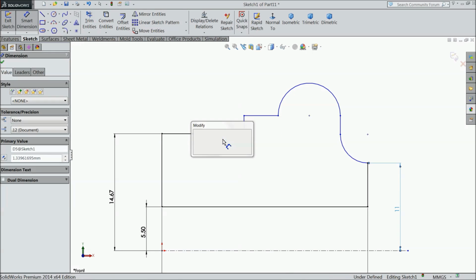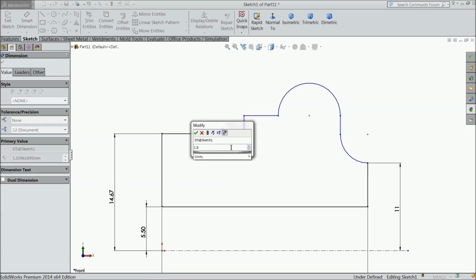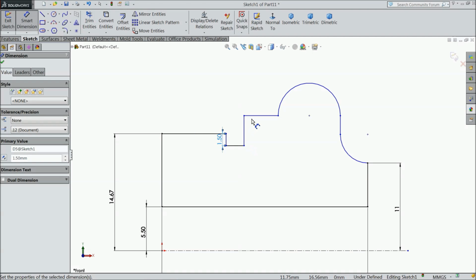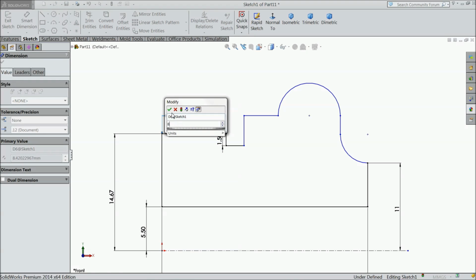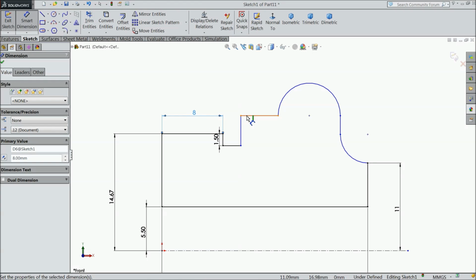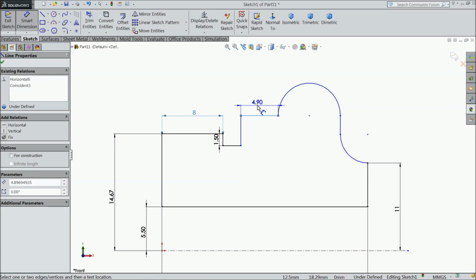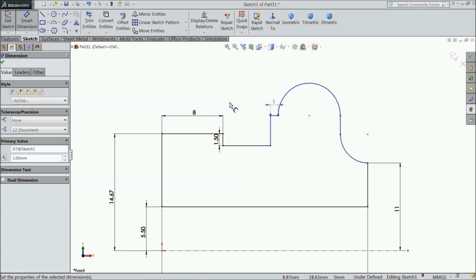Now this height keep 1.5 mm. 8 mm. Only 1 mm.